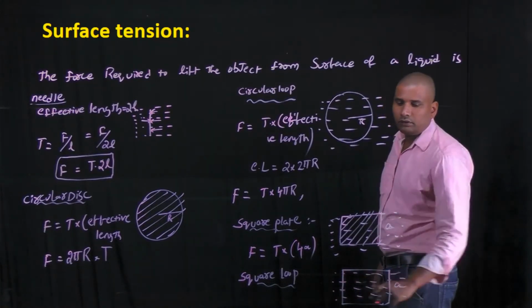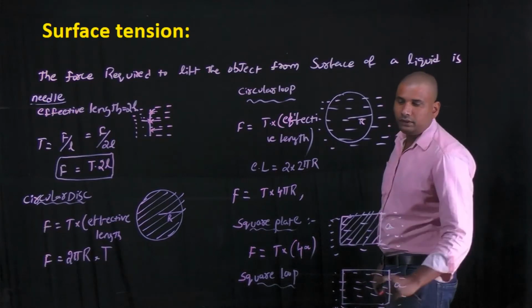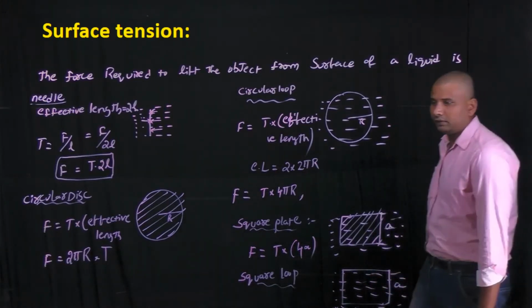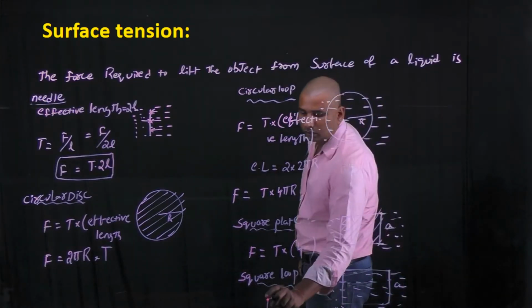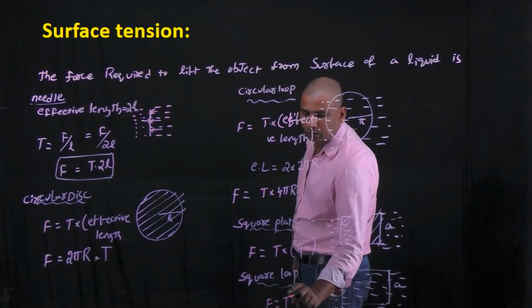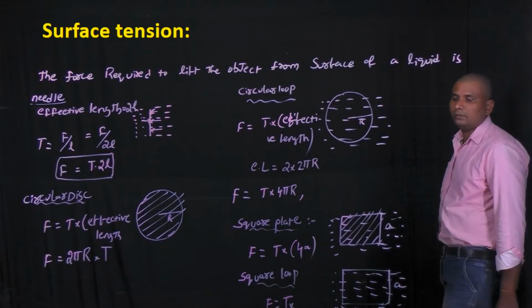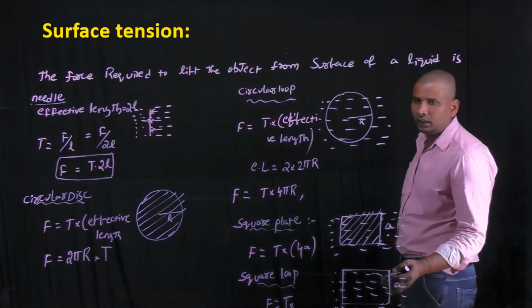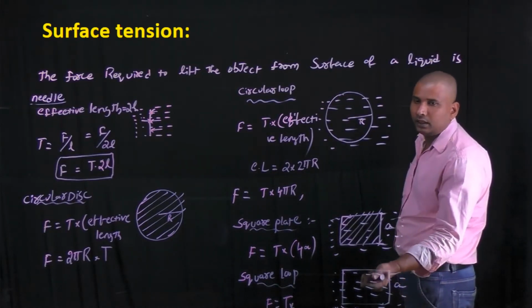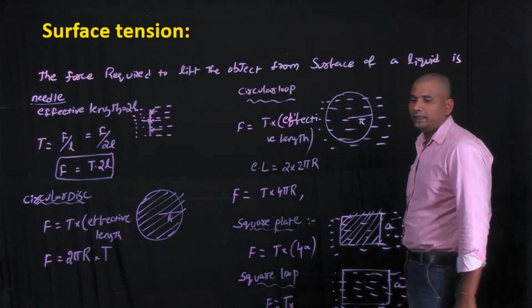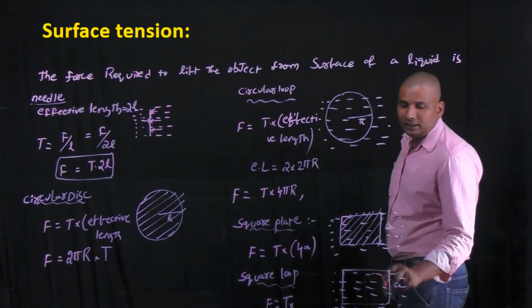Then the force required to lift this square loop from the free surface of a liquid is F equals T into effective length which is in contact with the liquid. Loop means the liquid is in contact from inside and from outside. That's why it is a thin square loop.